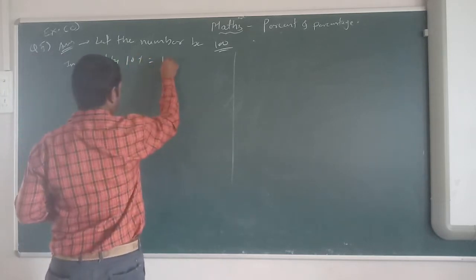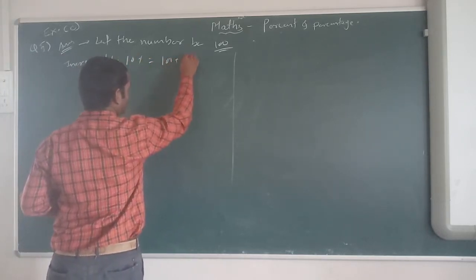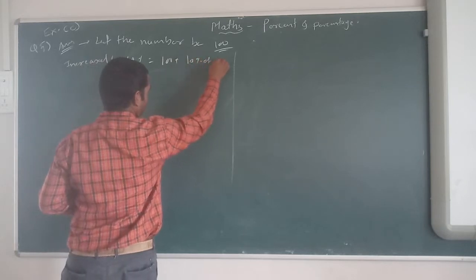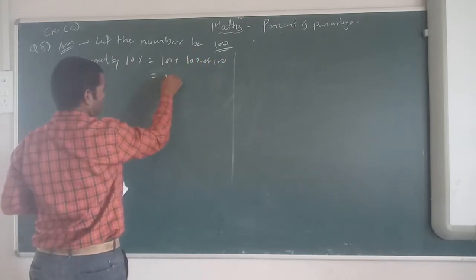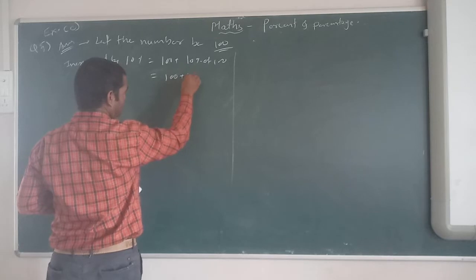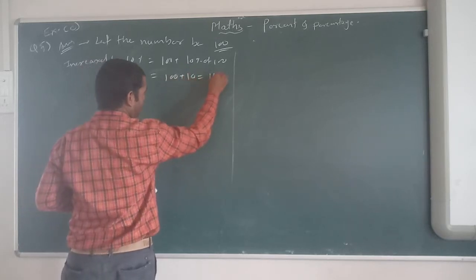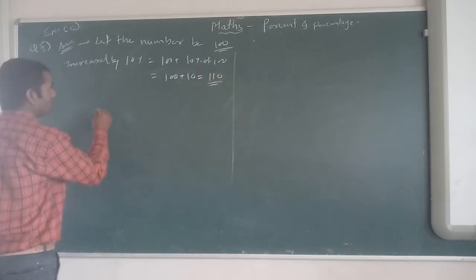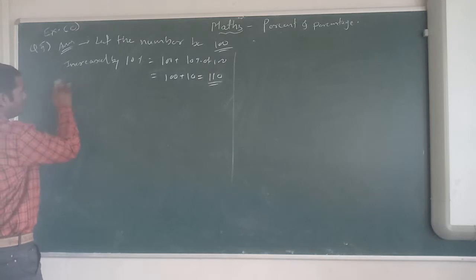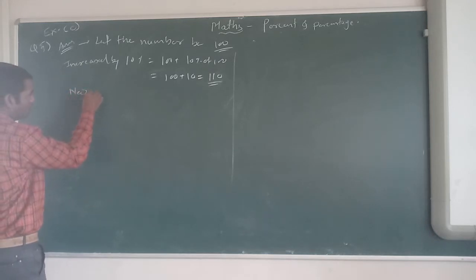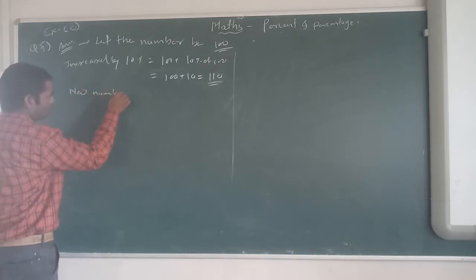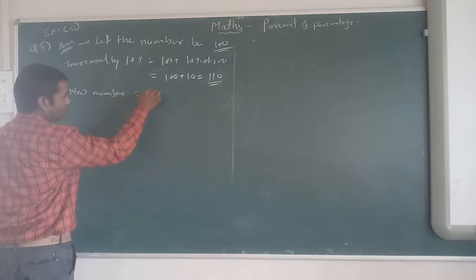Therefore 100 plus 10% of 100, which is 10, is equal to 110. So what is the new number? So the new number will be 110.